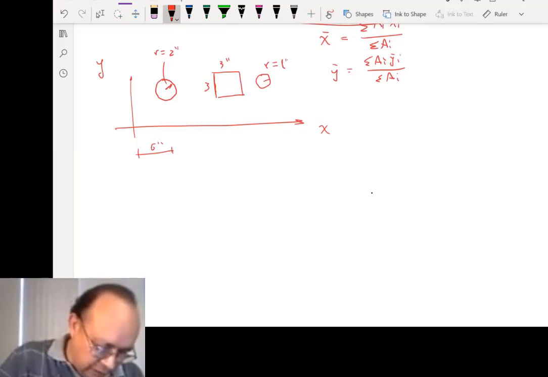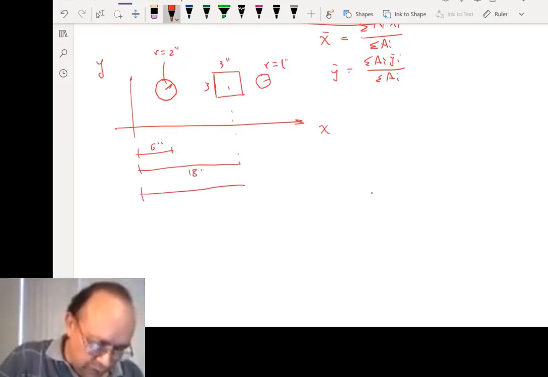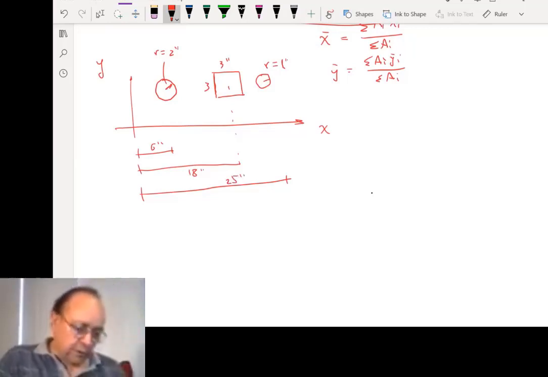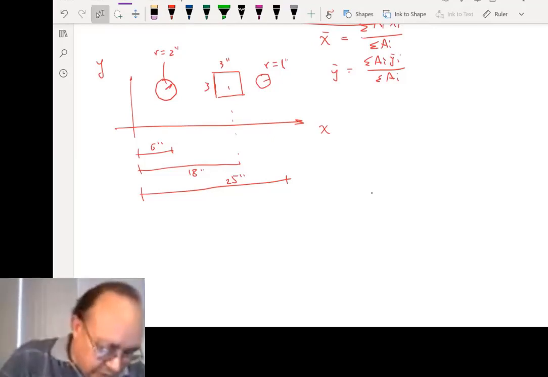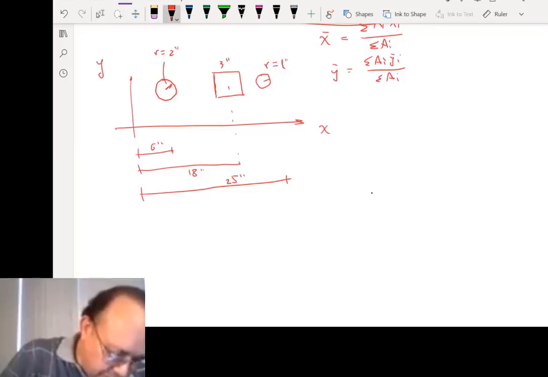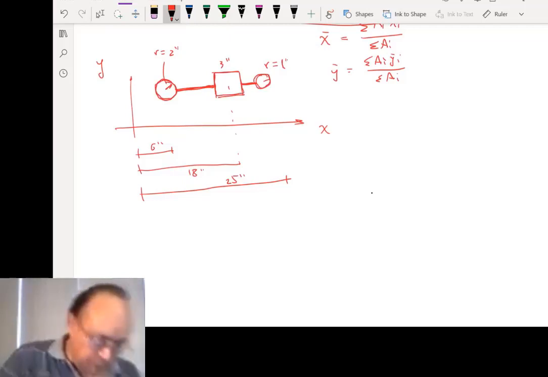And this one has the center of gravity here at 18 inches. And this one, a center of gravity here, 25 inches. And I can think of this as a composed figure that is maybe connected by a link here that has a negligible area. So where is the center of gravity of this figure?